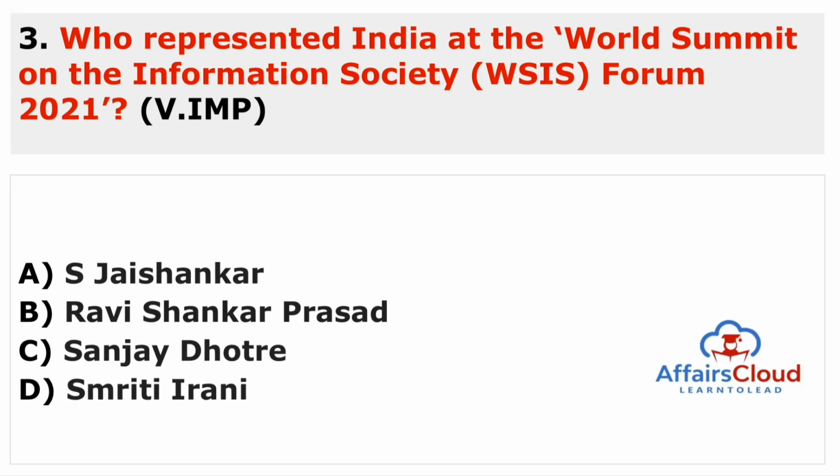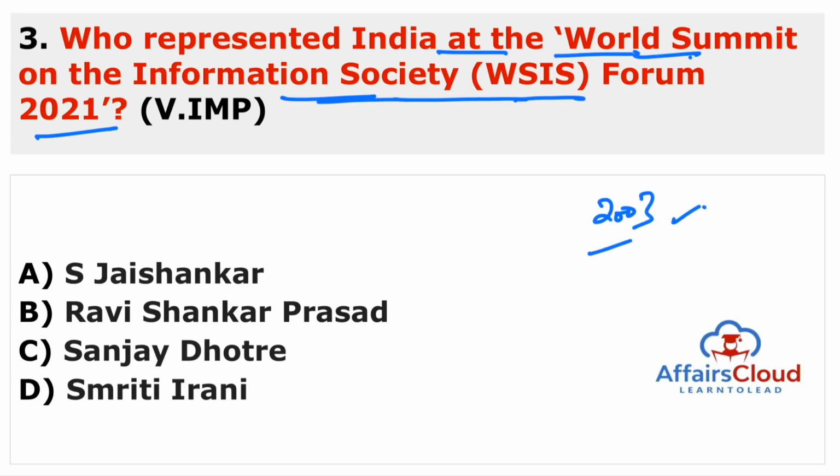The question is, who represented India at the World Summit on the Information Society Forum 2021? The most important keyword under this question is the World Summit on the Information Society Forum 2021. This was formed in the year 2003 in Geneva, Switzerland. And guys, remember, its main aim was to bridge the global digital divide, separating rich countries from poor countries by increasing internet accessibility in the developing world. That is the main aim of this forum.